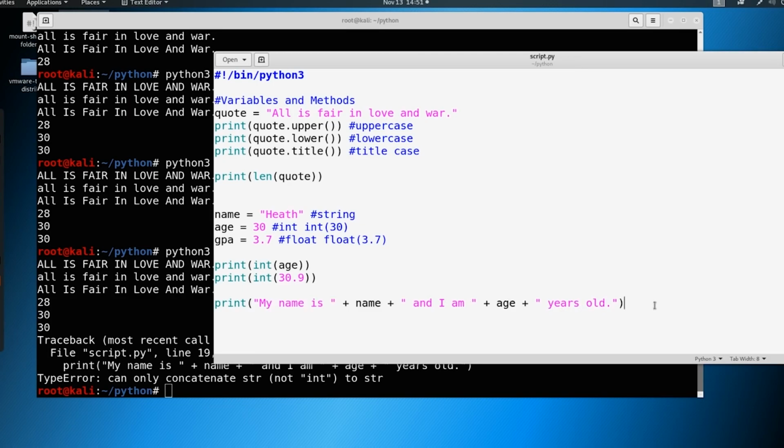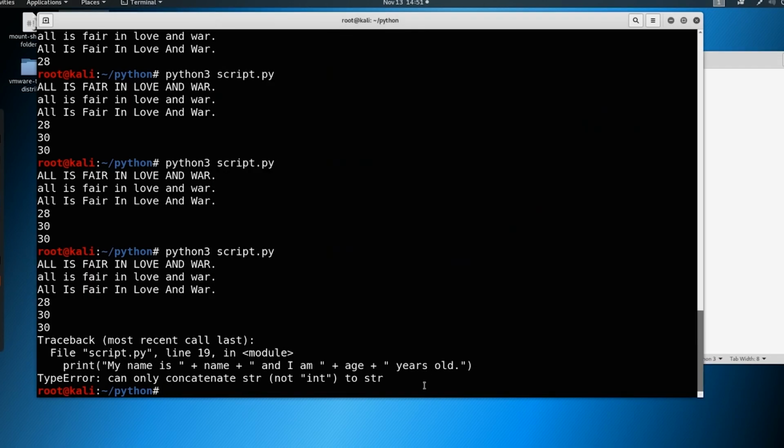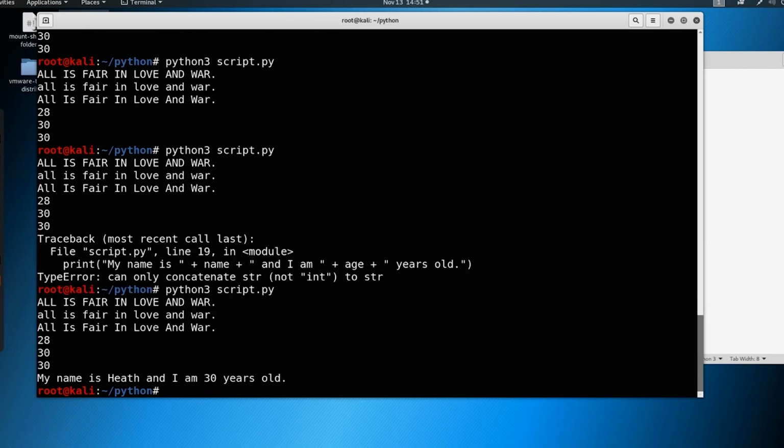So how do we fix that? Well, what we can do here is we can actually put this into a string format. So we'll just say string of age, something like this, and save it, and now it makes it to a string. So similar as we made something into an integer, and how we can make something into a float, we can also make something into a string. So if we come through here, and we hit enter, you can see now that it works. My name is Heath, and I am 30 years old.